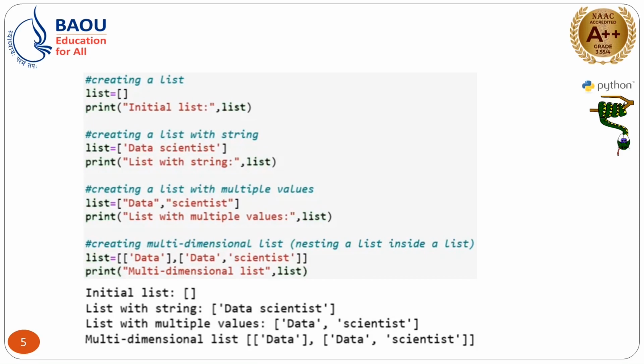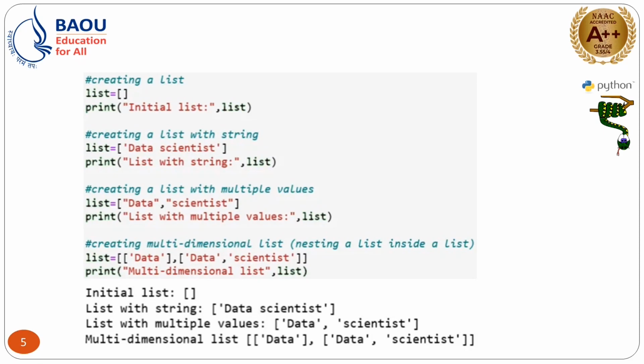And in the next block you can see a list within a list. So we are creating a nested list here. So within the list we are creating two lists. In the first list the content is data, that is only a single content. In the second list we are creating two contents, that is data and scientist, that is our second list.